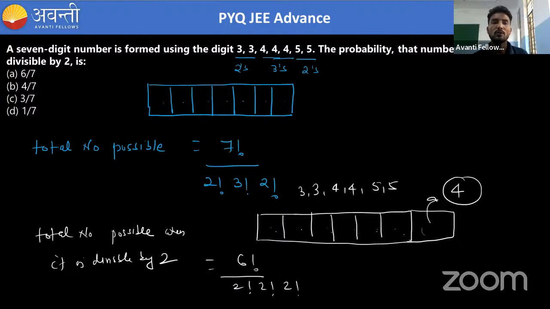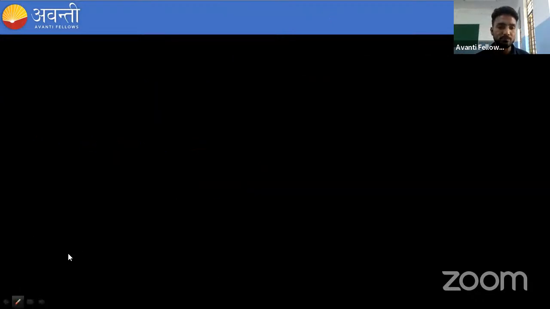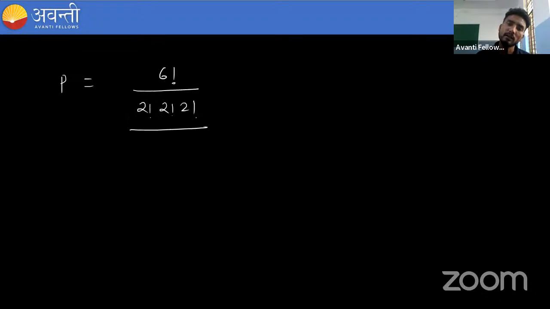Okay, so what we need to find is the probability. So this is your favorable outcomes and this is your total outcomes. So what is the probability? Probability will be 6 factorial divided by 2 factorial, 2 factorial, 2 factorial, over 7 factorial divided by 2 factorial, 3 factorial, 2 factorial.